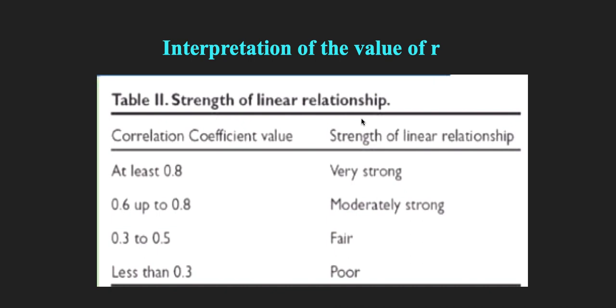Now the interpretation of the value of R: if R is at least 0.8, we say there is a very strong correlation between the two variables. If it is from 0.6 up to 0.8, we say there is a moderately strong correlation. If it is 0.3 to 0.5, it is fair, and if it is less than 0.3, we say it is poor correlation between the two variables.